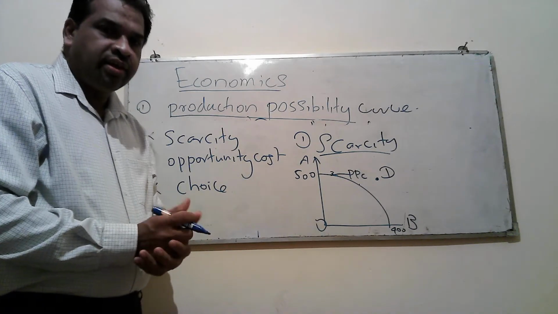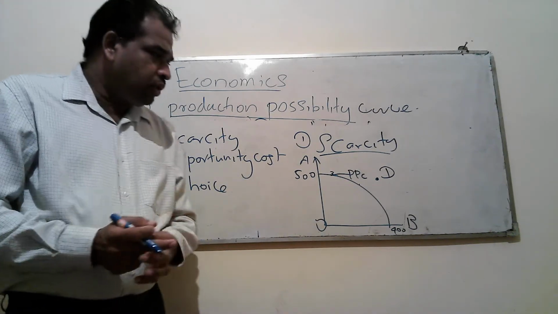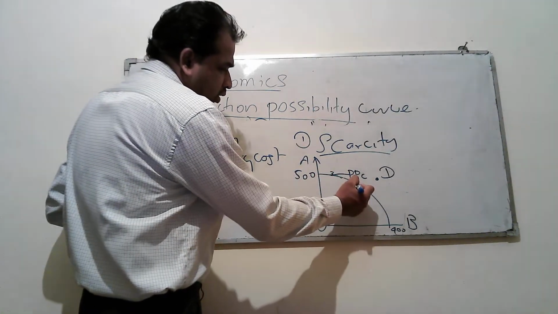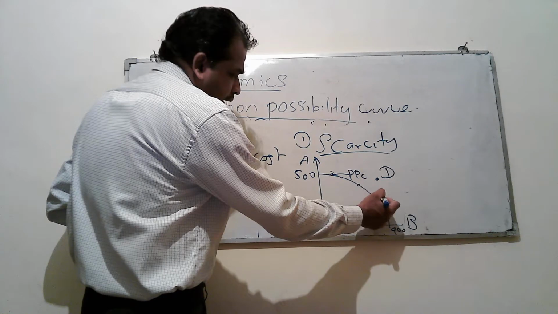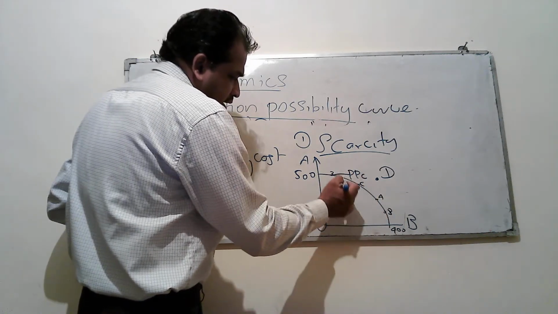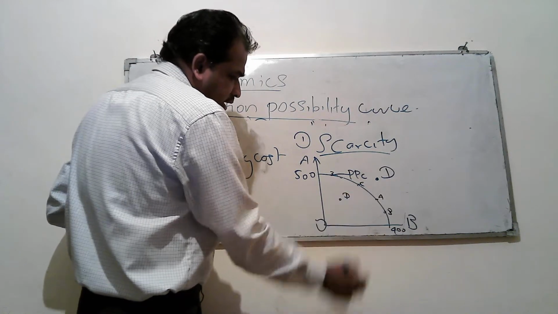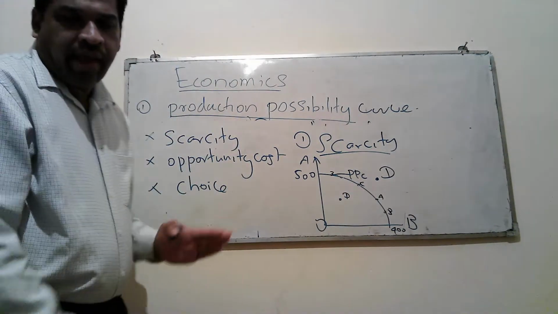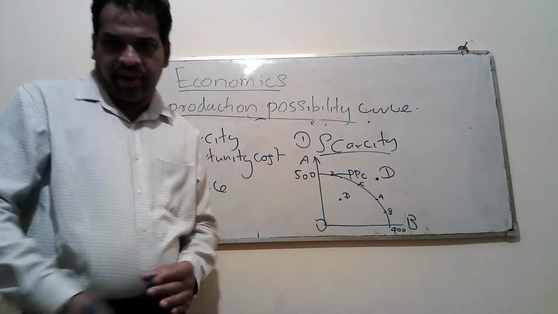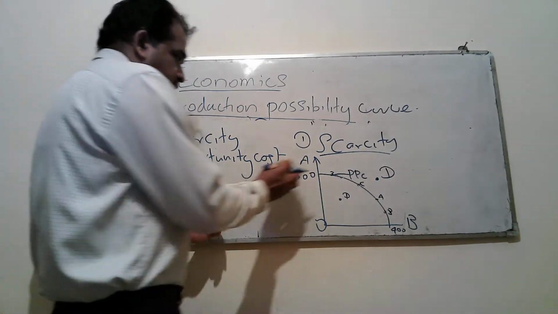That is the reason. So you understood. You can select any point on the curve, point A, B, C, or inside the curve, anything. But at the moment you can't achieve this point. That is because of scarcity. I think you understood that one.